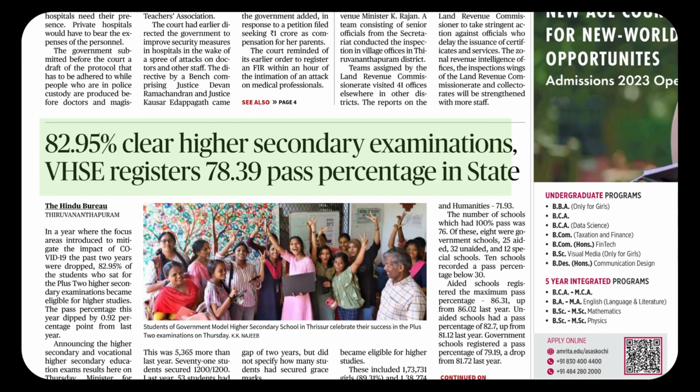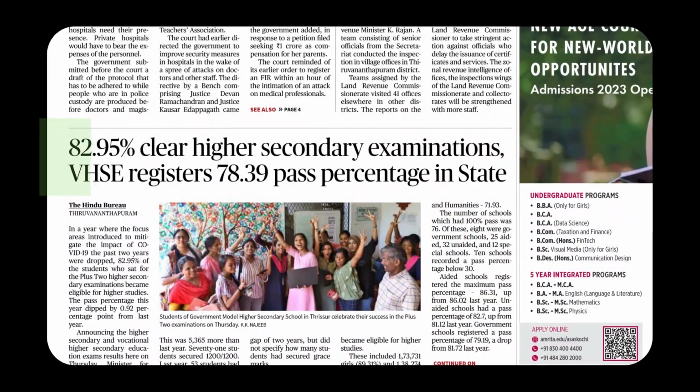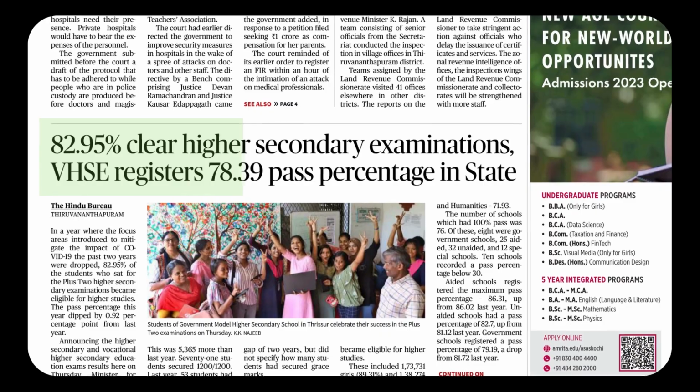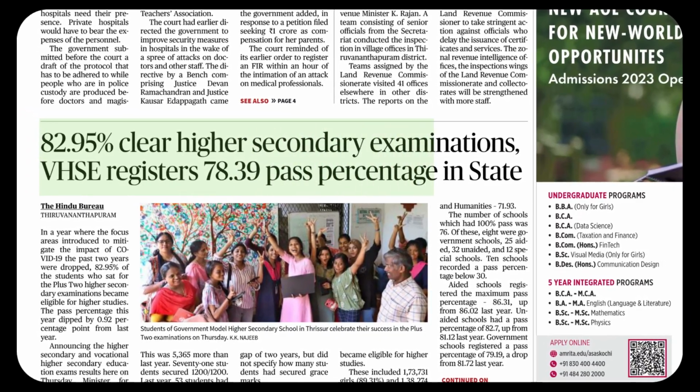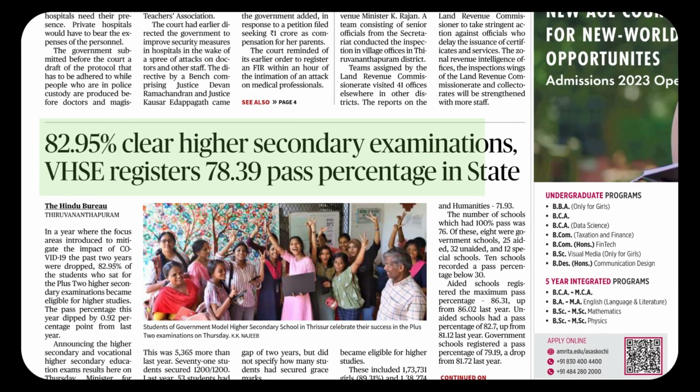Higher secondary. Then comes a word with multiple syllables. It's very interesting. EXAMINATION. We check its pronunciation. Examination. There are 5 syllables, and the accent falls on the nation.